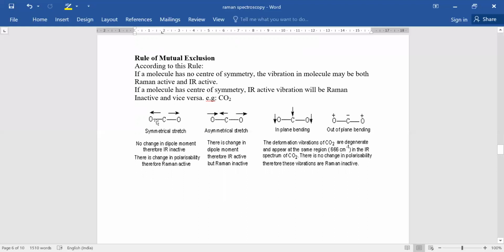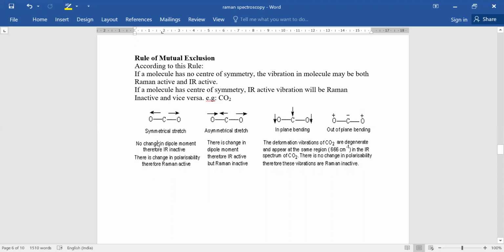In carbon dioxide, in symmetric stretching, the dipole moment cancels because of the vibration. The dipole moment generated by one vibration is cancelled by the other. So that's why this particular symmetrical stretching vibration is IR inactive.